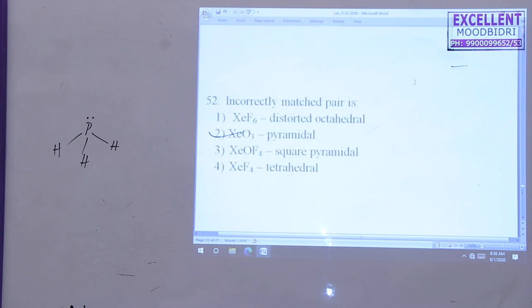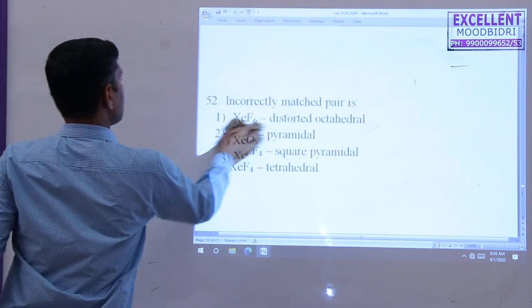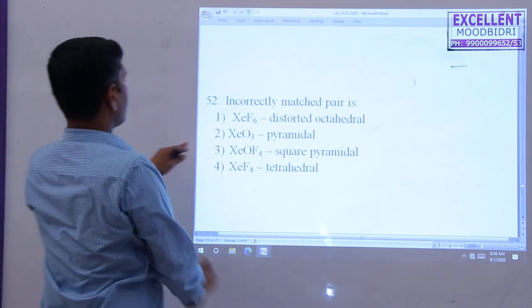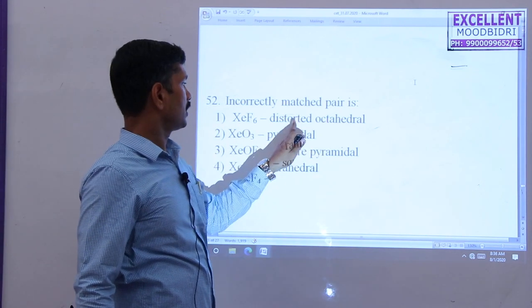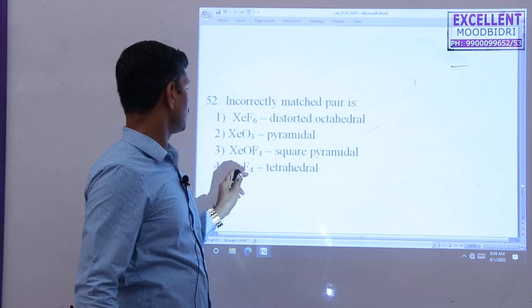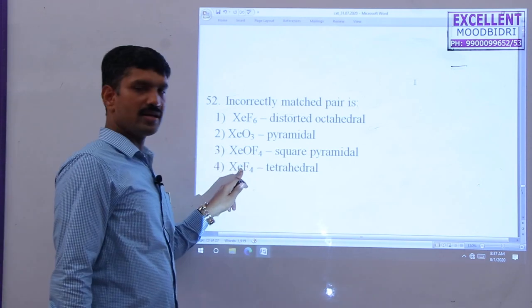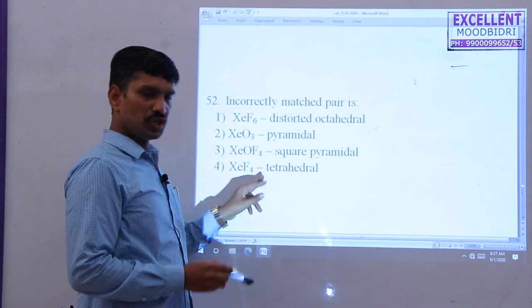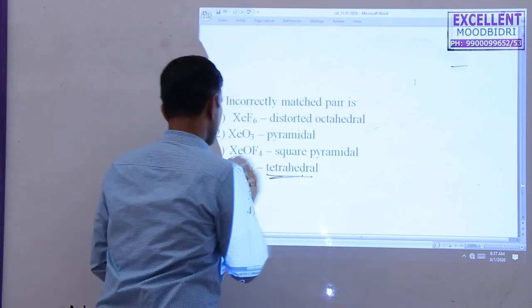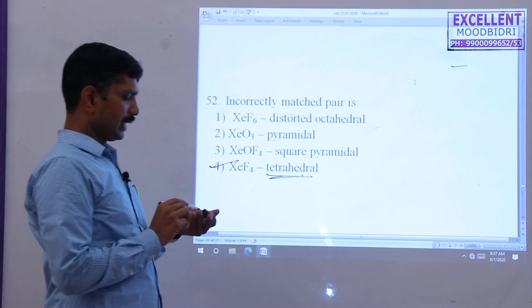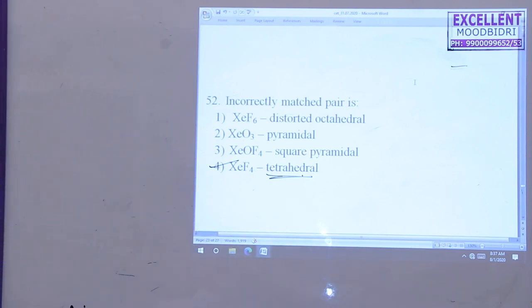Next question. The incorrectly matched pair is here. First one, xenon hexafluoride, distorted octahedral, correct. This is pyramidal, so this is square pyramid, correct. But this is wrong. Tetrahedral, this is not tetrahedral shape. This is actually square planar shape. The shape of this compound is square planar. That's why the fourth one is not correctly matched. Next question.